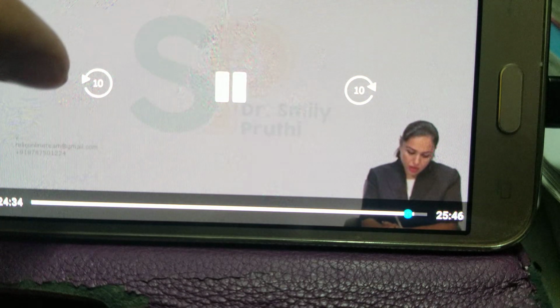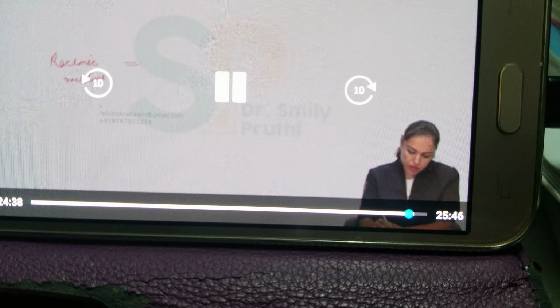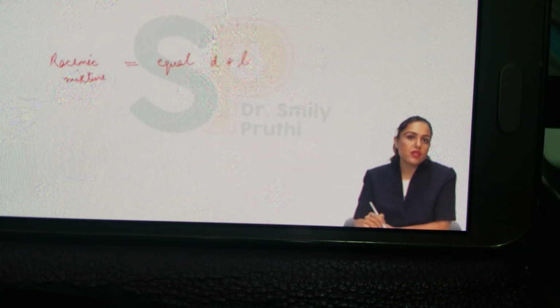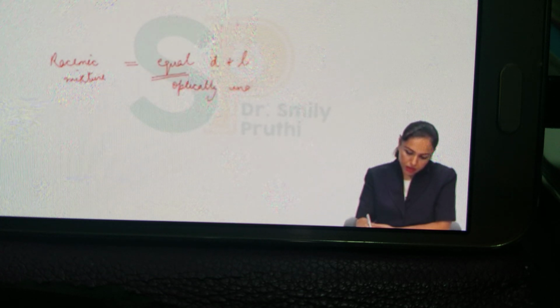Now what is racemic mixture? Racemic mixture is equal small d and small l present. I'm writing the word equal. Do not use the word both. The better word is equal here. Equal small d and small l present in a solution, that is racemic mixture. Now because it is equal, that's why racemic mixture is optically inactive.